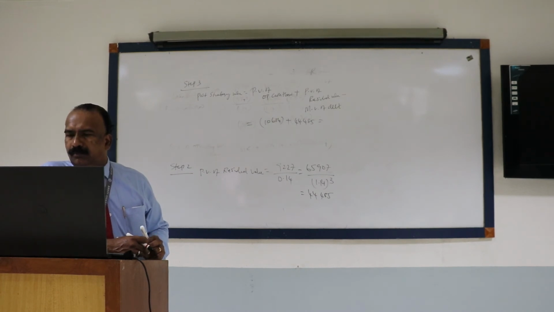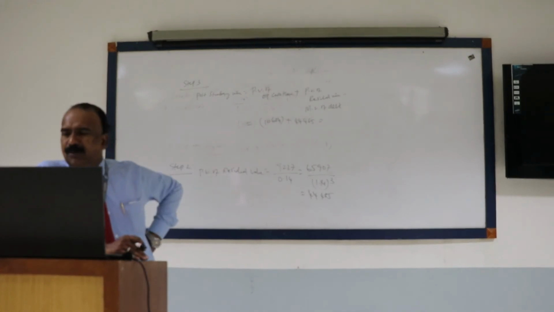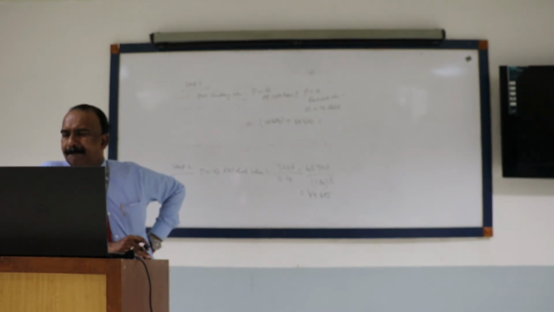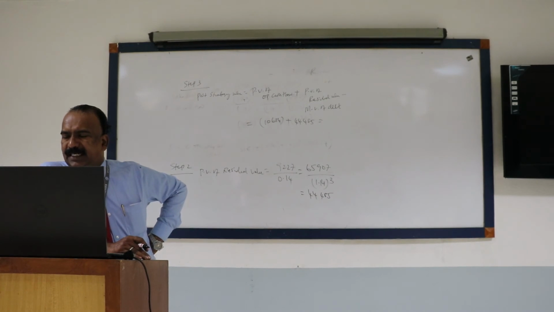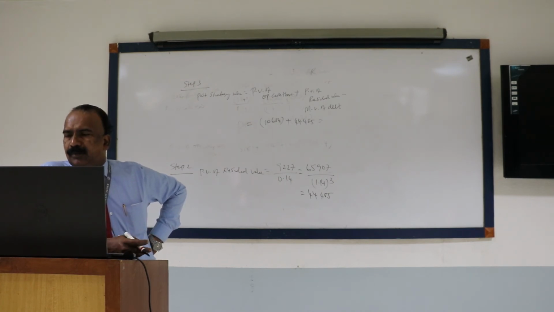Sir, could you please repeat that equation? Post strategy value is equal to present value of operating cash flow plus present value of residual value minus market value of debt. There is no debt here in the balance sheet. The balance sheet only gives equity.